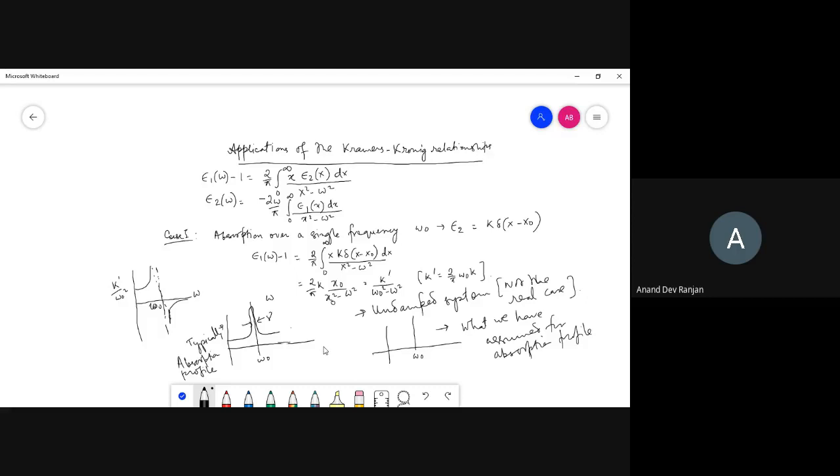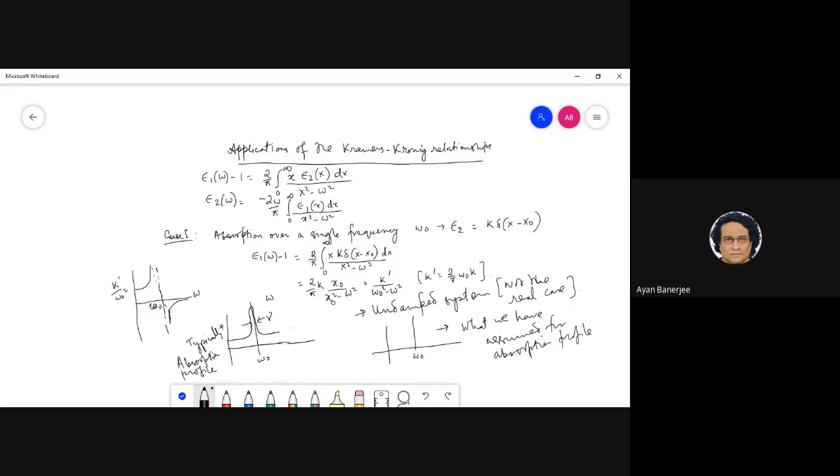One more thing, sir. I think the graph that you have drawn, it will be the other way around. The graph of epsilon omega minus 1? Yeah, this one, the new graph that you have drawn. If you just see, if we put some point before omega, consider omega naught minus epsilon. So just reverse, it will be a mirror image of this graph. No, this one is fine. So this will actually go and hit here.